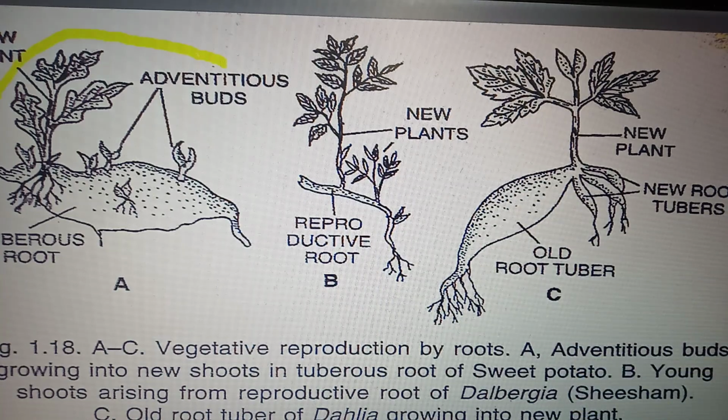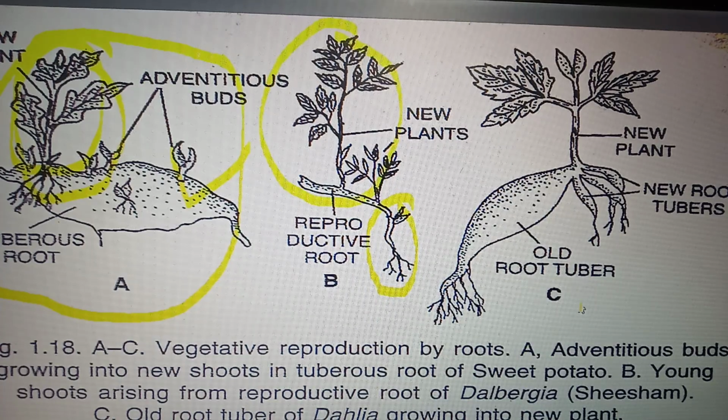In the first figure, it is a figure of sweet potato in which tuber forms the new plant. This is the new plant. Clear? In the second figure, it is a figure of shisham in which root of shisham forms a new plant. In the last figure, it is a figure of Dahlia. It is a tuber of Dahlia, and tuber forms a new plant. Clear? So with this I end this lecture.